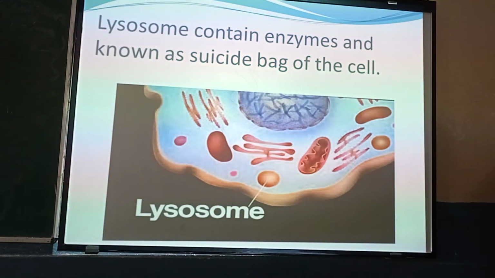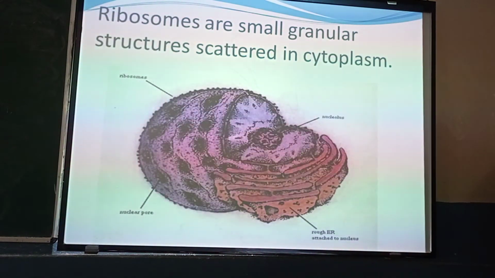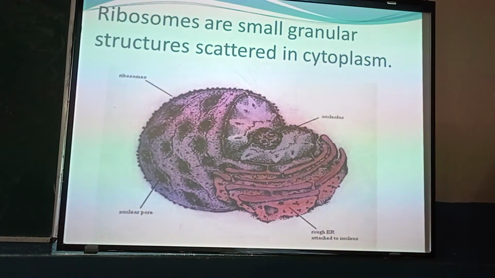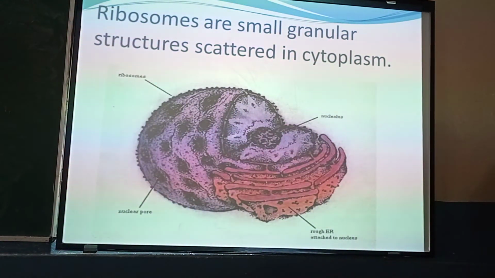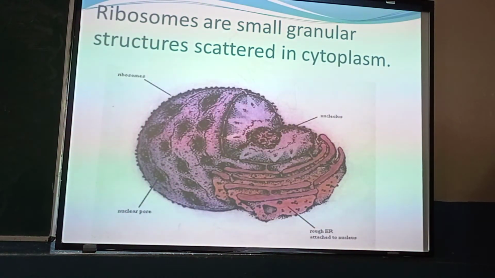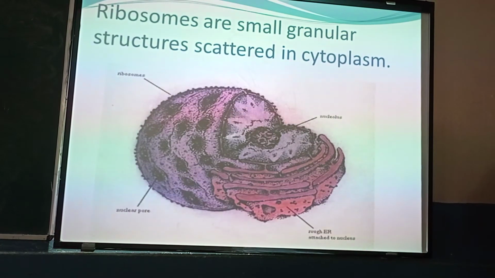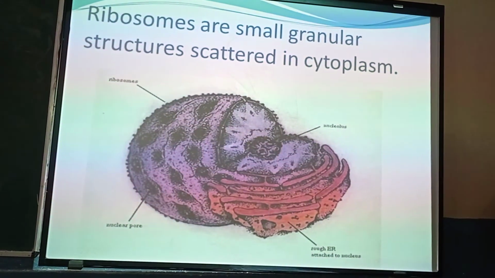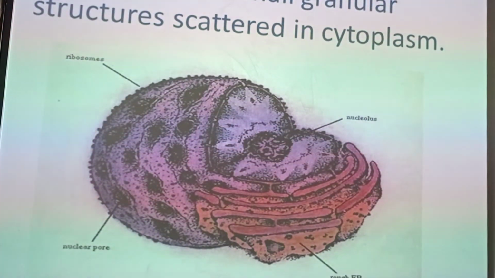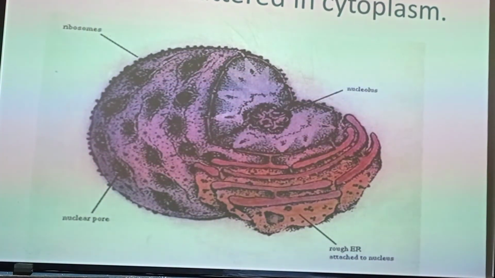Next cell organelle is ribosomes. We have discussed them in the endoplasmic reticulum. So what are ribosomes? These are tiny non-membranous, meaning membraneless, organelles which are present in the cytoplasm of cells, and these are attached over the rough endoplasmic reticulum like granules attached over the surface.